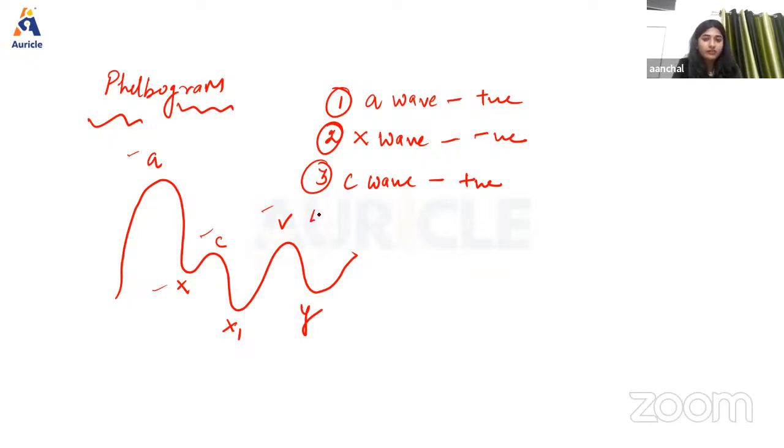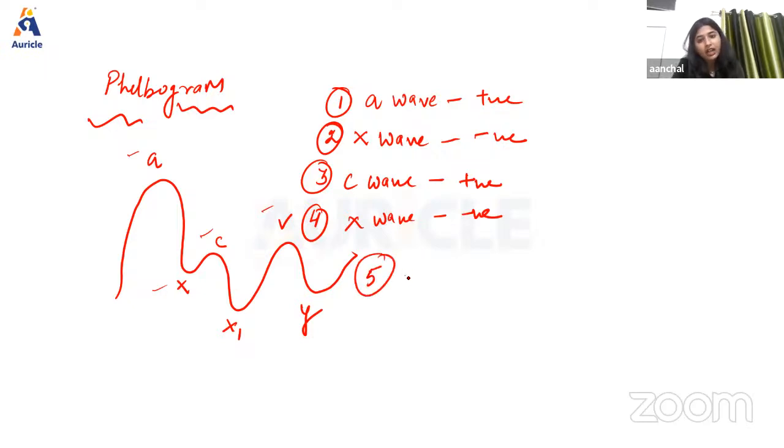Now next we have the X1 wave, which is also a negative one. It is a negative wave due to fall in atrial pressure during the ejection period. During the ejection period, the atrioventricular ring is pulled towards the ventricle, causing distension of the atrium, so the atrial pressure will fall.